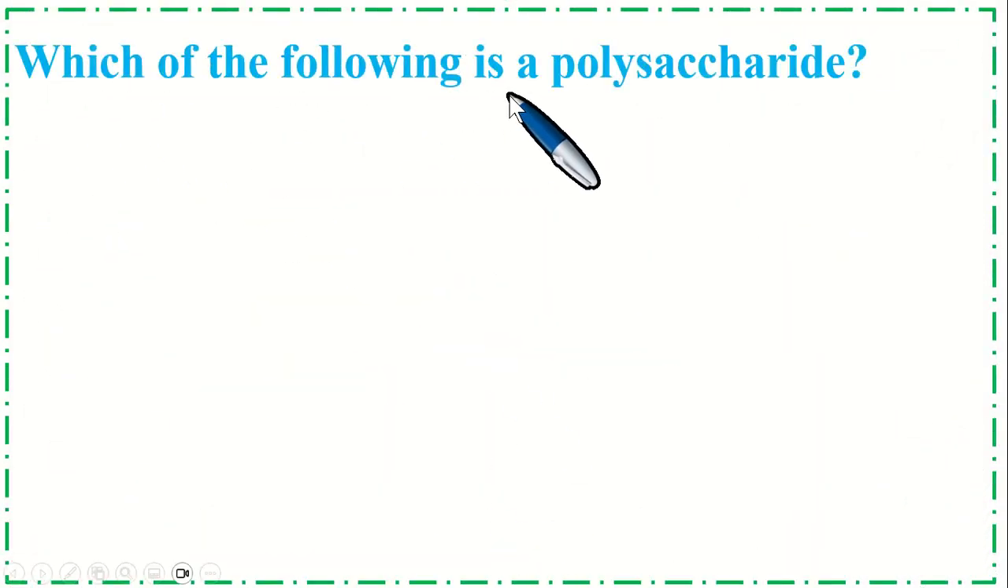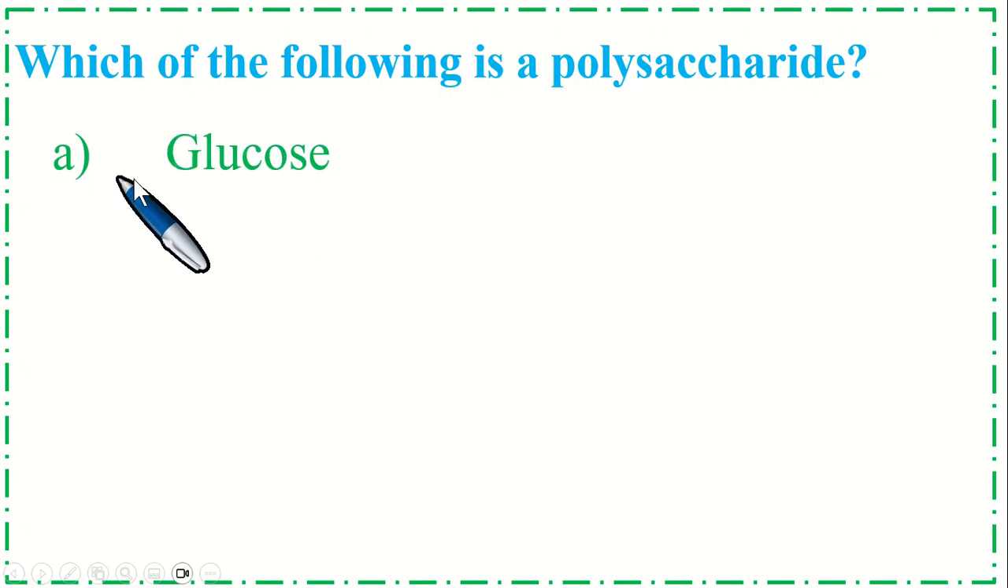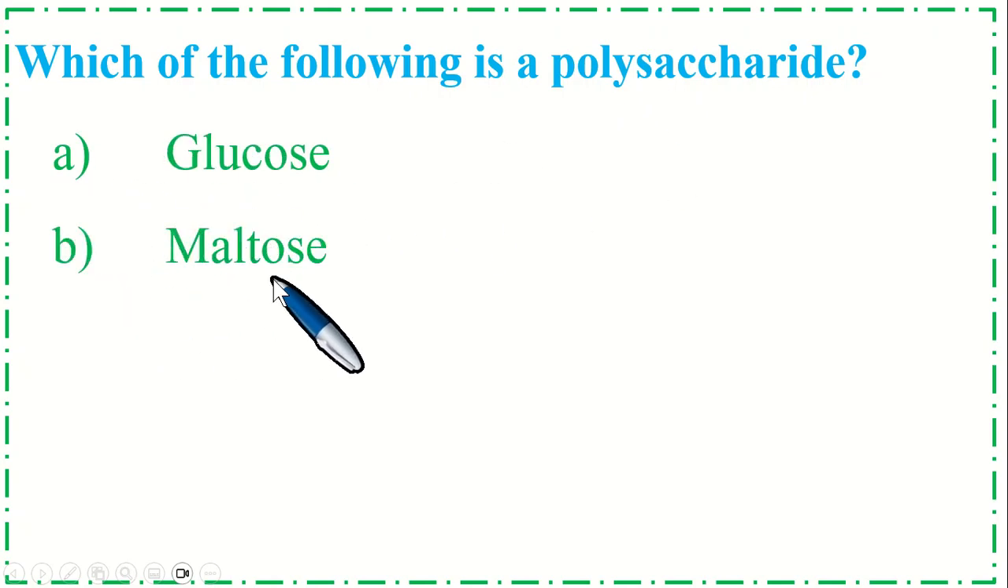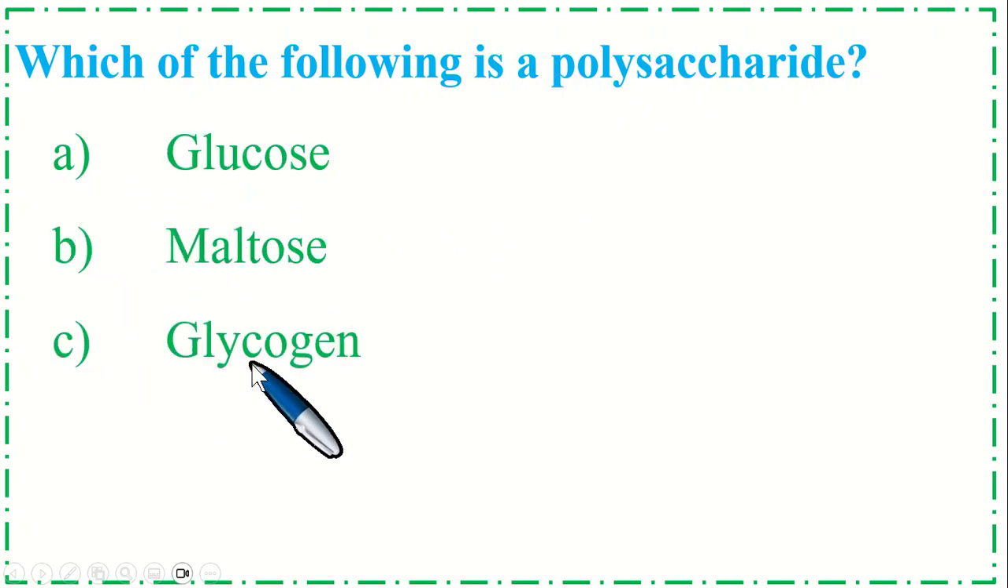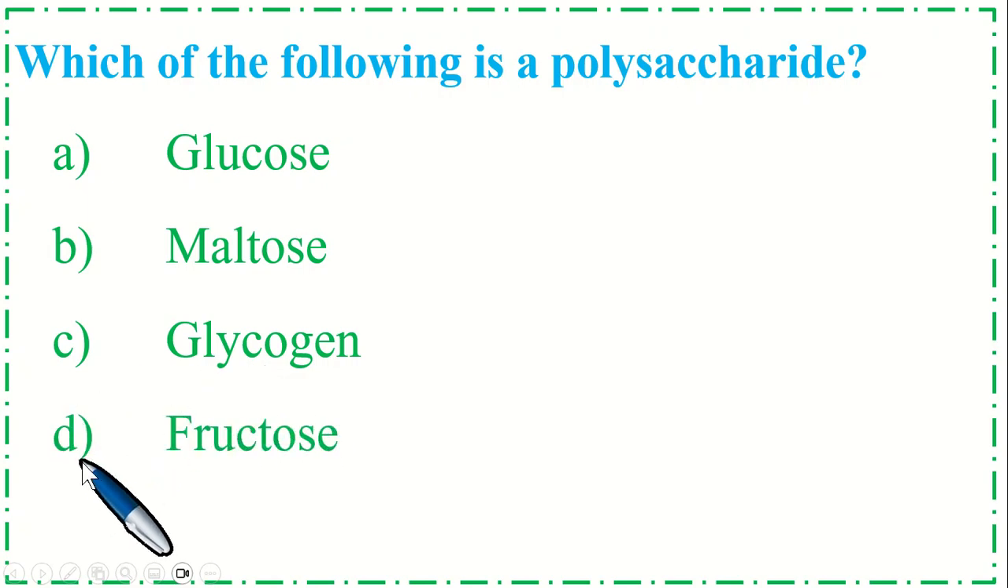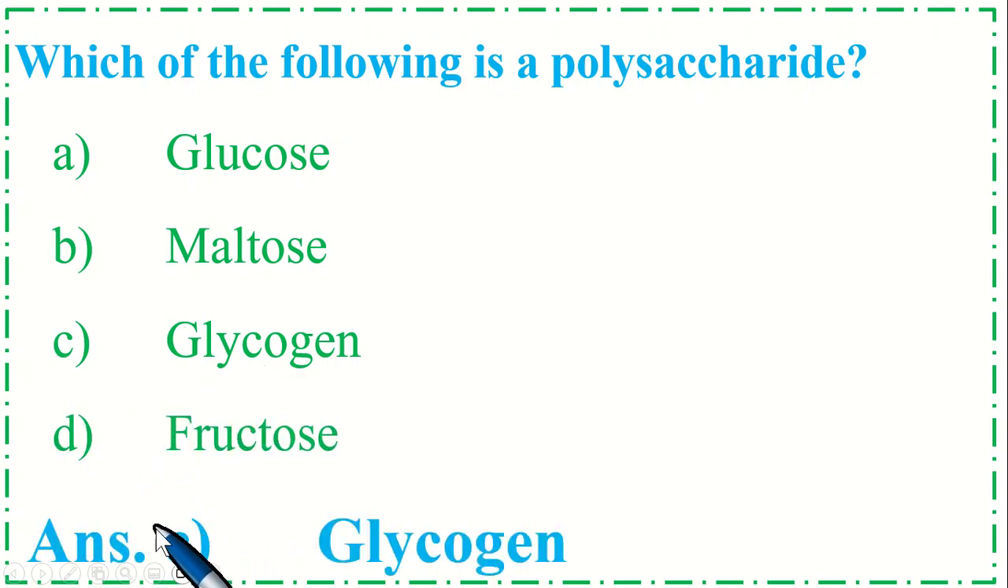Which of the following is a polysaccharide? Option A, glucose, B, maltose, C, glycogen, and option D, fructose. So the correct option is C, glycogen.